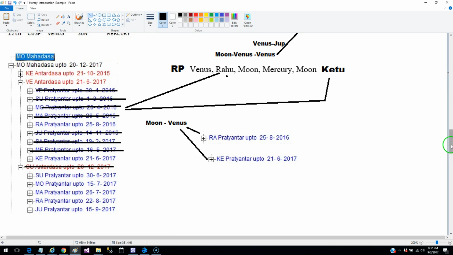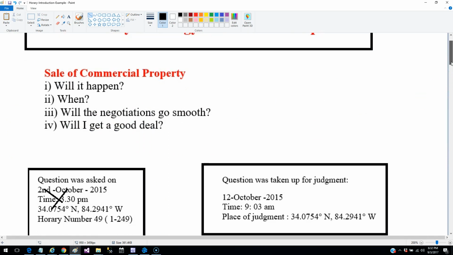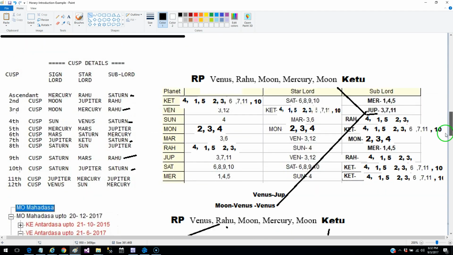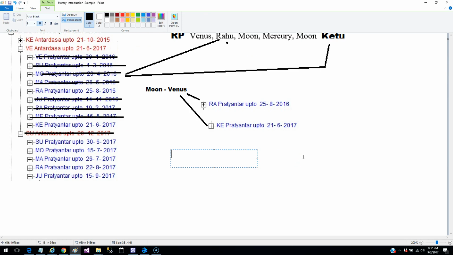And then finally obviously the question was about, will I get a good deal. This is also one of the concerns that was related to the main question. Now, to judge whether a person will be able to get a good deal or not, a very simple rule is there, Krishnamurti's rule, that if the planets which are representing the deal also represent these good houses, then the deal is going to be in favor of the person asking the question.